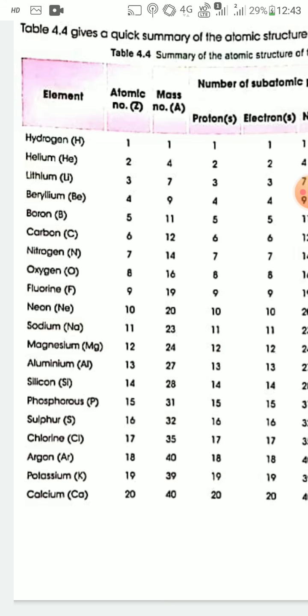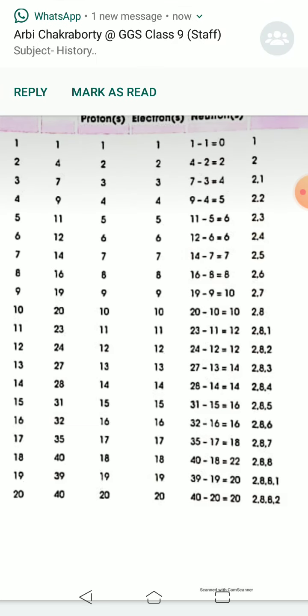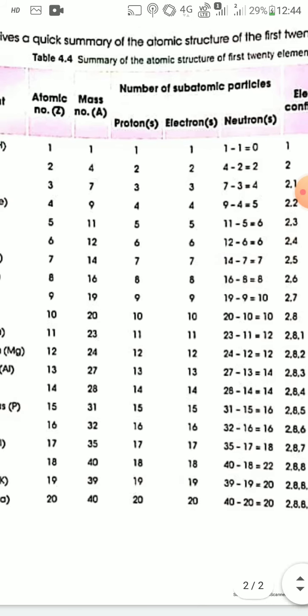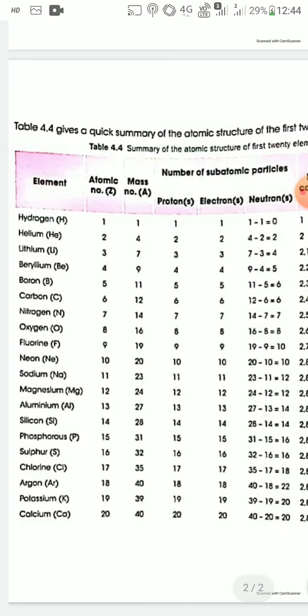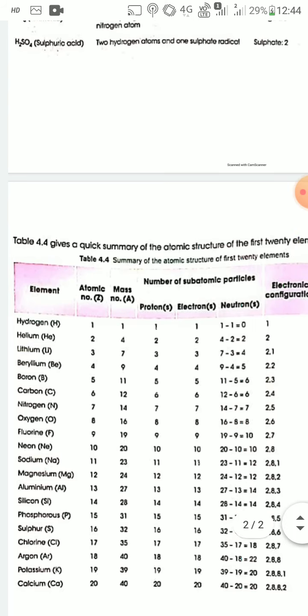That is, if the number of electrons is up to 4 in the valence shell or outermost shell, then the valency is the same as the number of electrons present in the valence shell. But if the number of electrons is greater than 4 in the valence shell, then the valency is equal to 8 minus the number of electrons in the outermost shell. Just see the table and write the valencies of these elements in your copy. Okay, thank you.